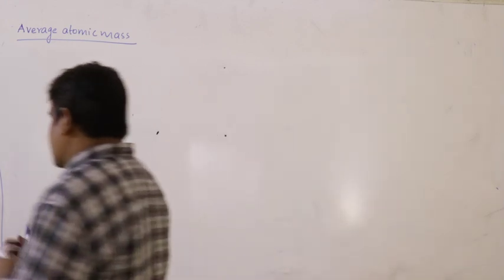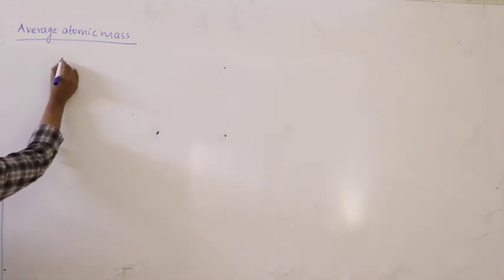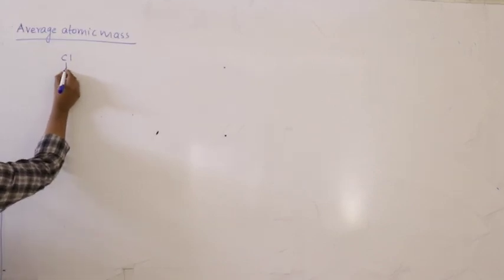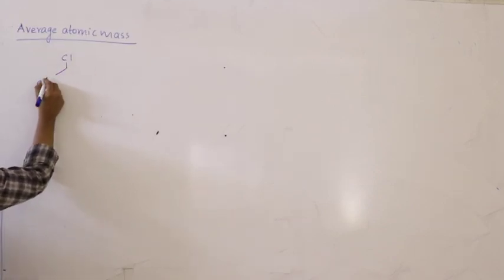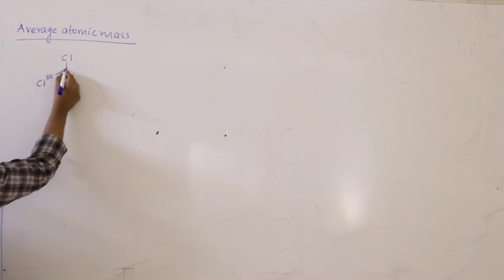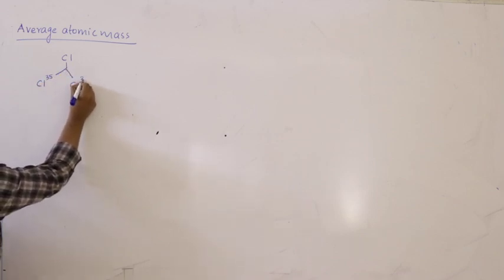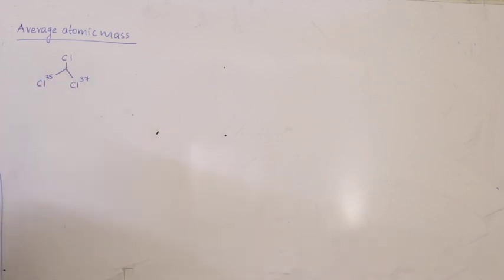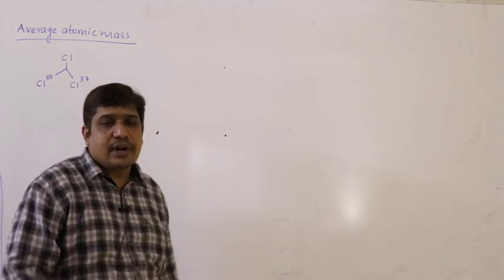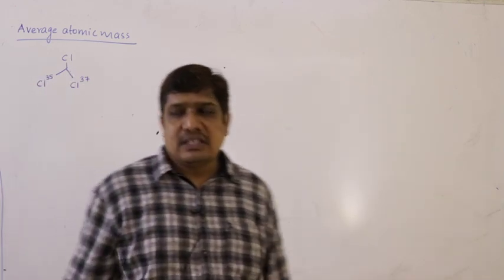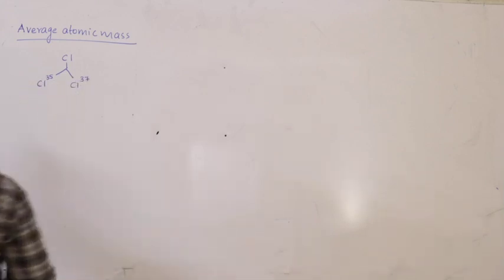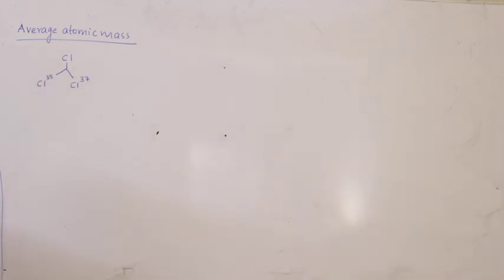What is the meaning of this? Let us take one example. Chlorine has two isotopes. Already you know the meaning of isotopes, we have studied: atoms of the same element having the same atomic number but different mass number. So one is Cl35 and the other is Cl37.